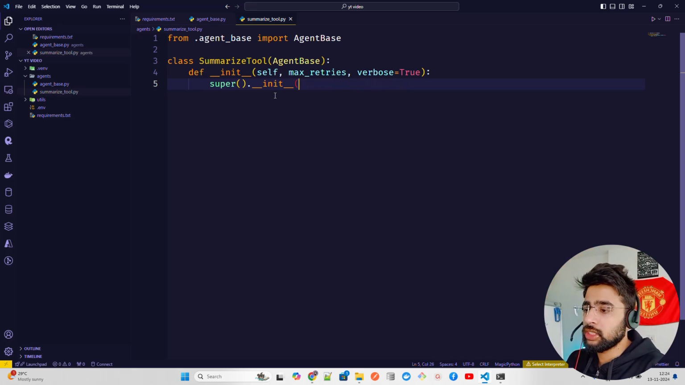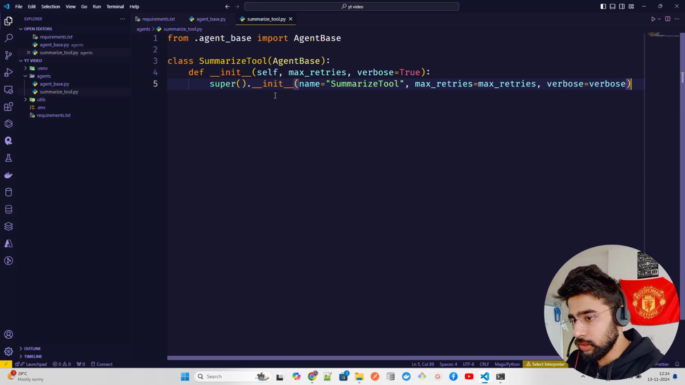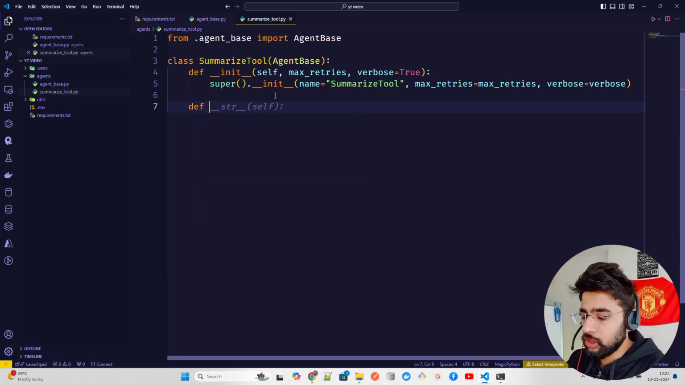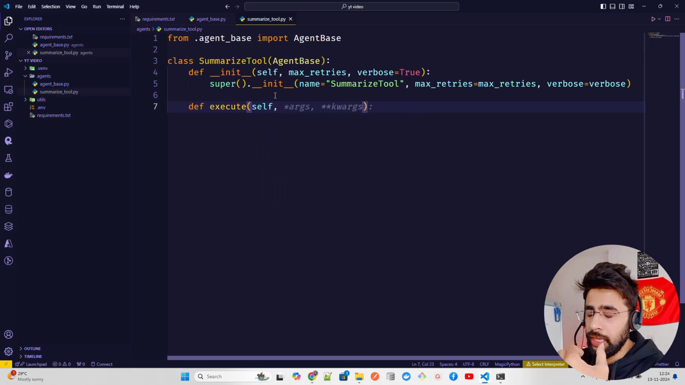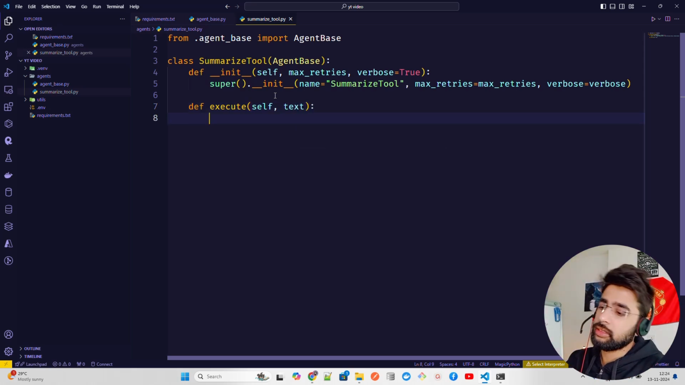So I'm going to use the super function, so super dot init, and I'm going to name this class, let's call it summarize tool or something. And then you can pass max retries equals max retries and verbose equals verbose. It's perfect. Now again, the same execute function. If you remember, we created an execute function with a decorator called abstract method. Now in the execute, we're going to have self and the arguments, text. Self and text.